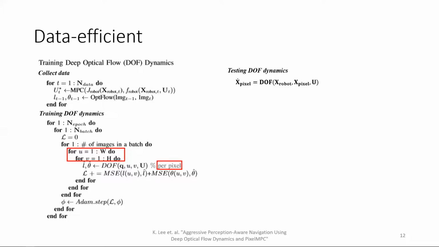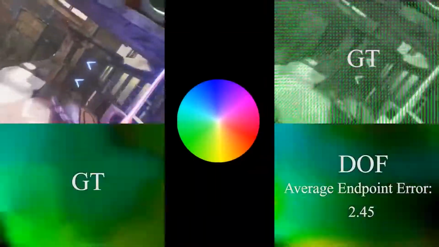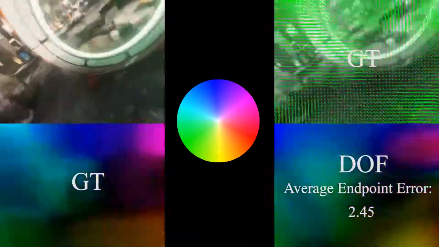At testing time, the trained deep optical fluid dynamics predicts the velocity of the target pixel given only the robot state, target pixel, and the control, which can be generated in a typical nonlinear black box dynamics model. This video shows the performance of the deep optical fluid dynamics, and the DOF predictions are applied to all pixels as a comparison.